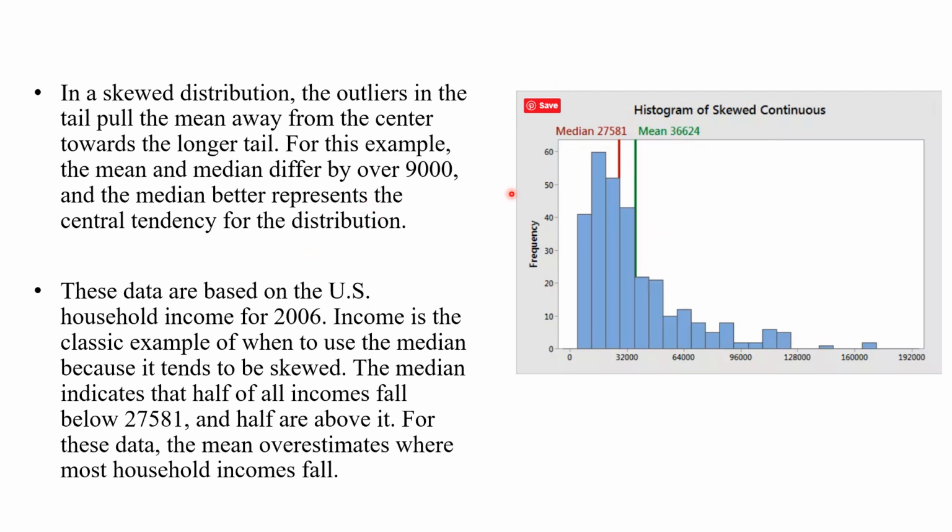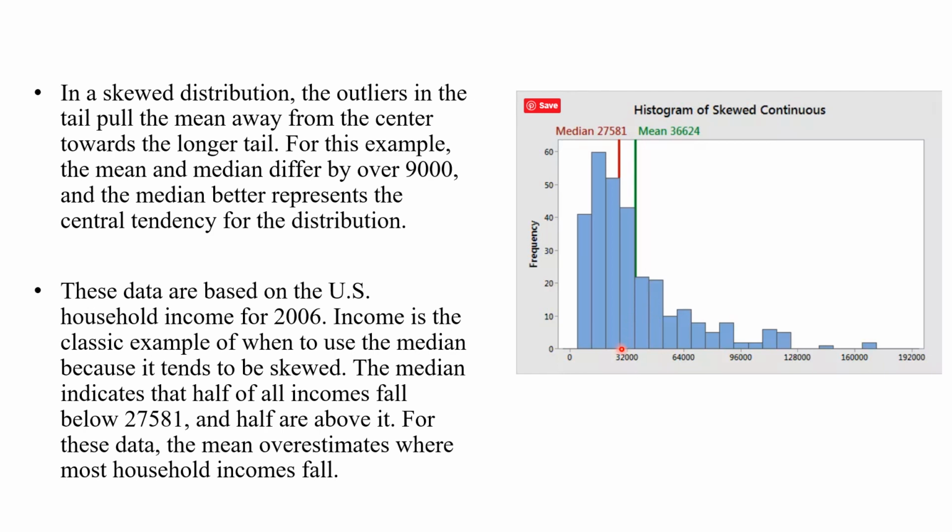So this is the representation of the US household national income for 2006 data, divided into ranges. We already know that in terms of income, the people who earn less income are more in number, and the people who earn more income are less in number.